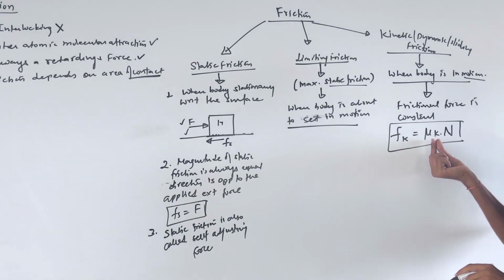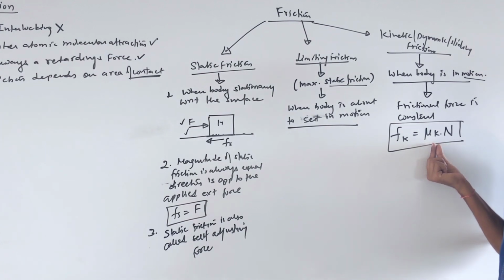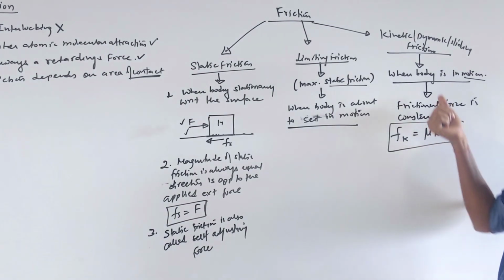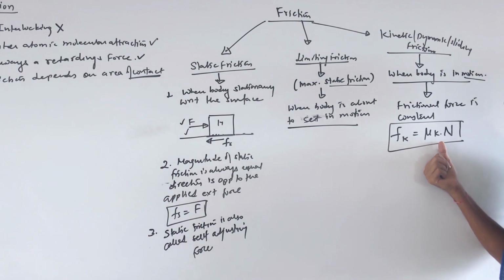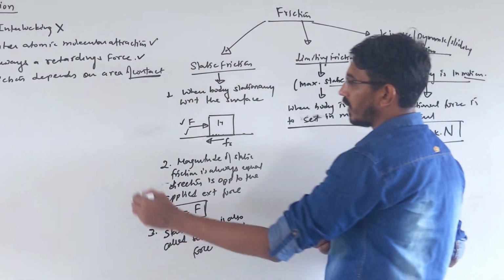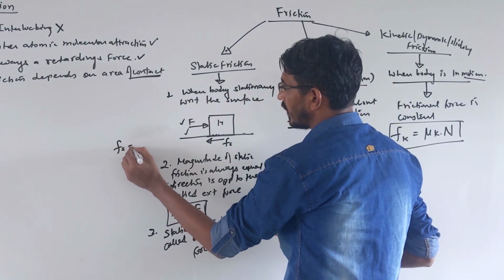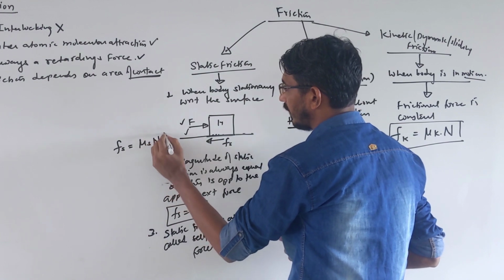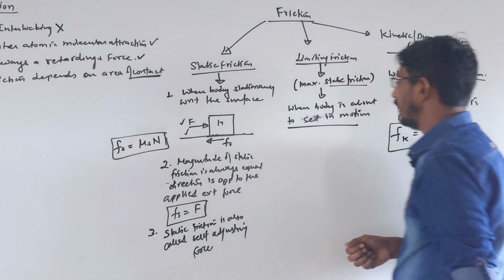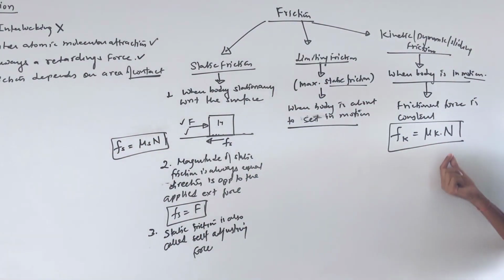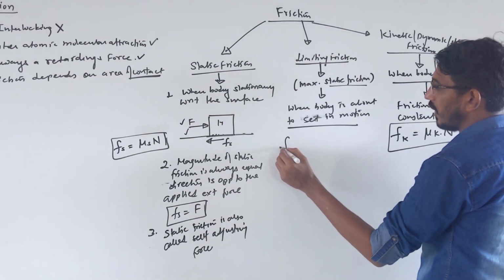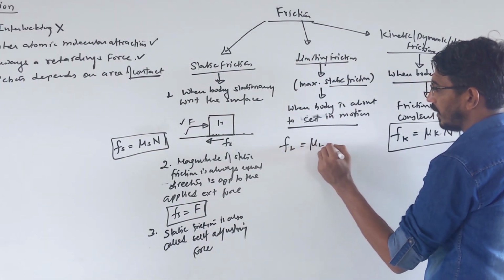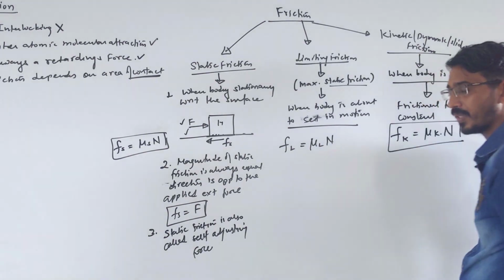So mu_k is called the coefficient of kinetic or dynamic friction. In this case you call it dynamic or kinetic. If you talk about that case, then you call it static. It means you write F_static is equal to mu_static into N. This way you will call it, right? And here you call it this way, okay? Yes. Or if you want to write the limiting case, then the limiting frictional force is mu_limiting into N. Same way you say. Correct.